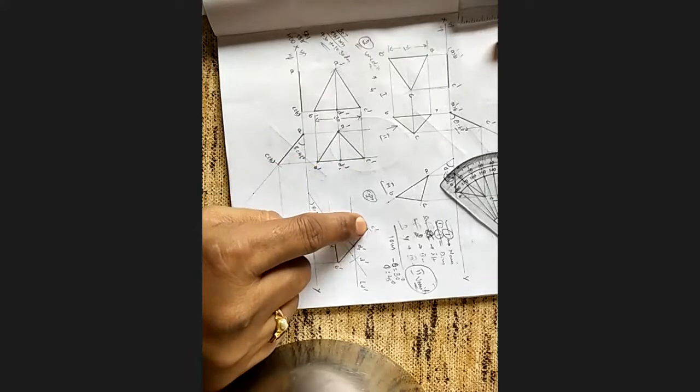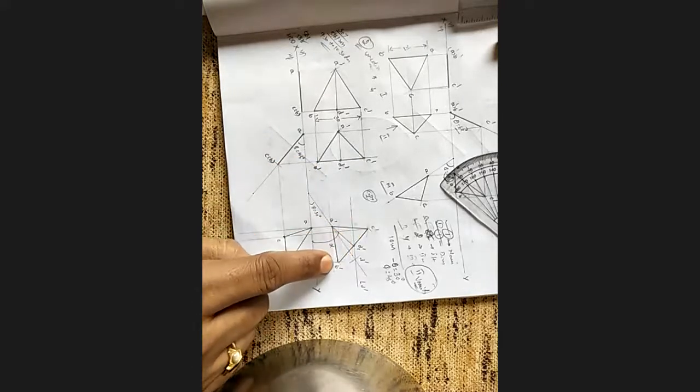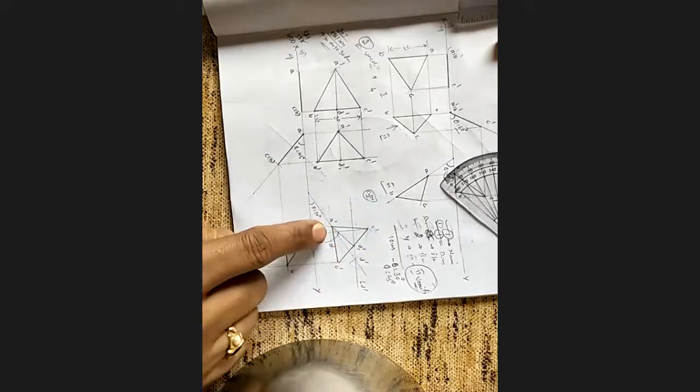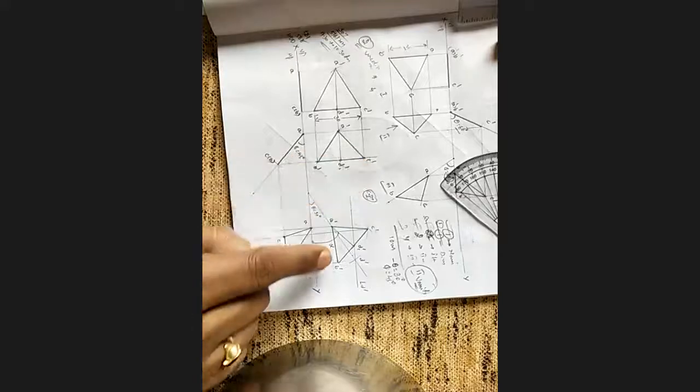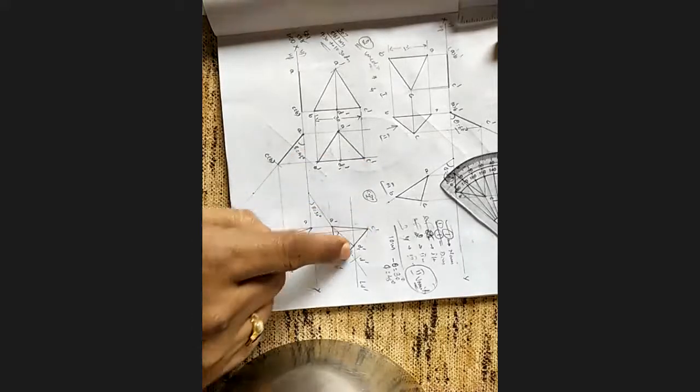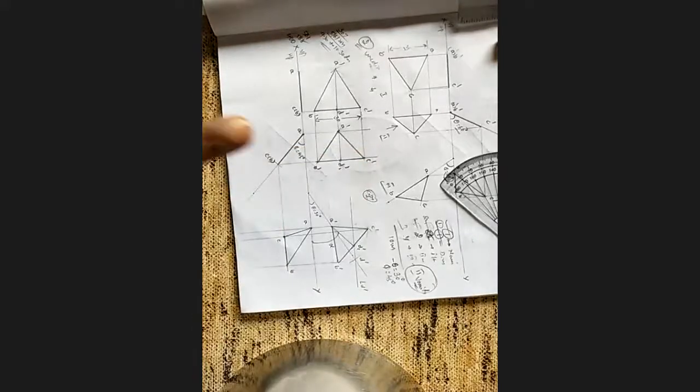D1 dash, I will cut that earlier arc. D1 dash, I will cut this bottom arc. Wherever the intersection is there, I join. I named them A, B, C. See that. B1, D1 dash, C dash. It should be in one line. Same properties we have to match.